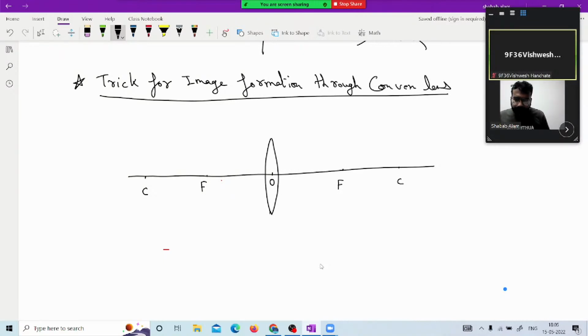Now, if an object is, what are the possibilities to put the object? Let us see that as well, and then we will make a table.